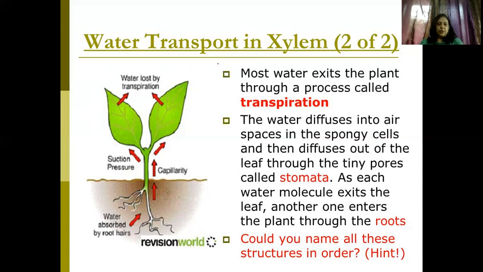Okay. So here you could see the capillary action is taking place, the suction pressure is there, and the water has been lost. As soon as the water is lost, more water is absorbed. Otherwise, what will happen? If the plant kept taking in water, there would be too much water and the plant would rot. So the plant has a mechanism where it also loses a certain amount of water from its surface. Okay, so that's transpiration, which we will see later, how exactly it works and why it works. Is it clear?